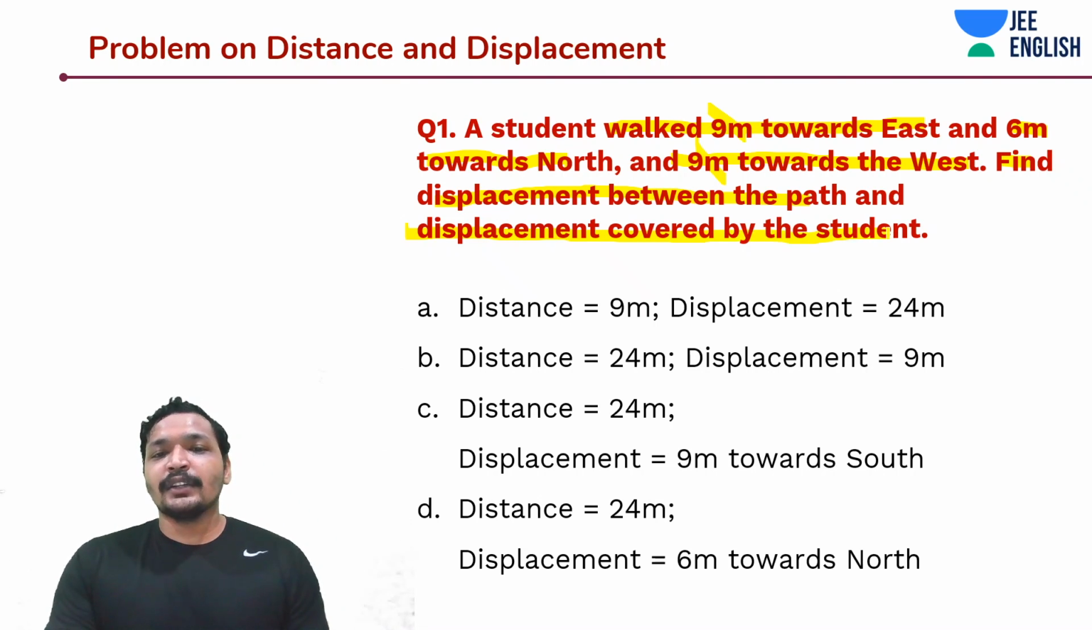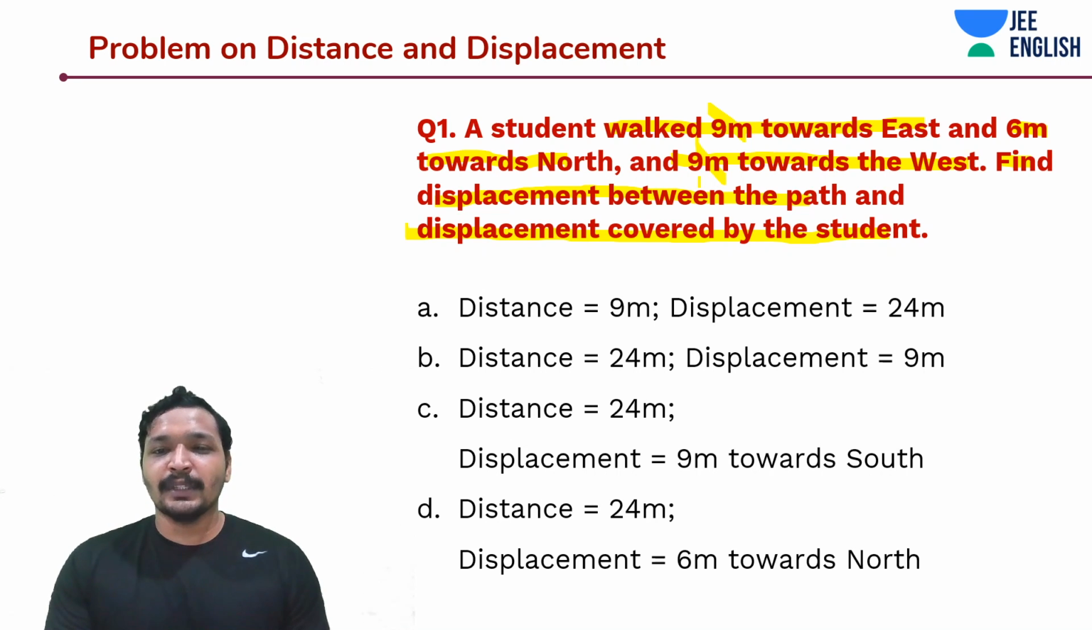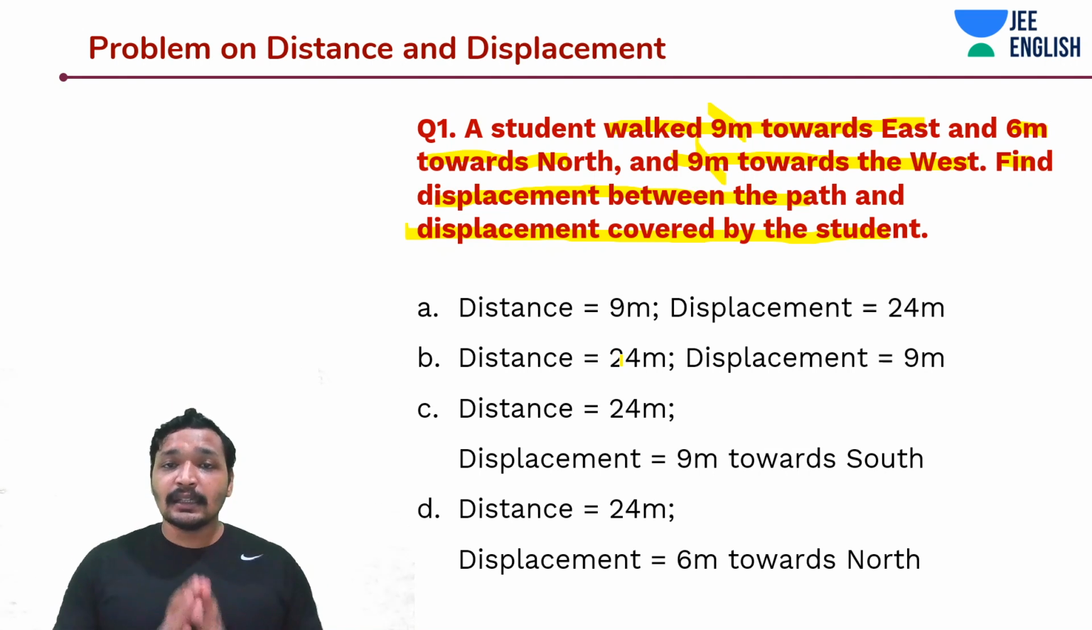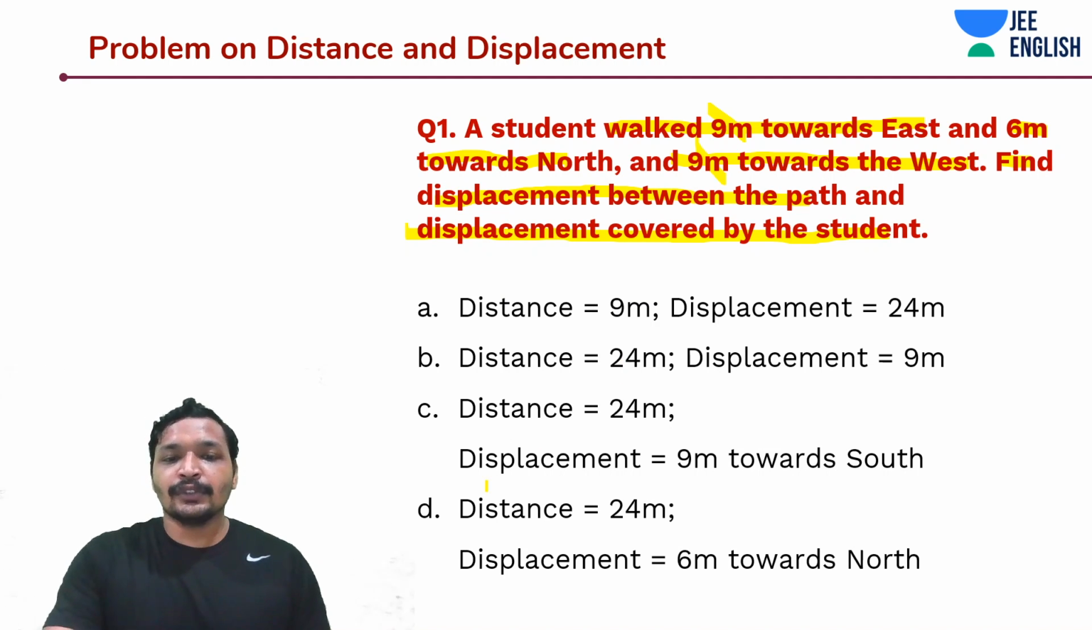So what is the way to do it? You already sort of know, he traveled in both east and west by 9 meters, which means the displacement is only 6 meters. But what about distance? Distance is the entire length covered in that path, right? So that's going to be 9 plus 6 plus 9. That's going to be 24. So it's going to be option D.